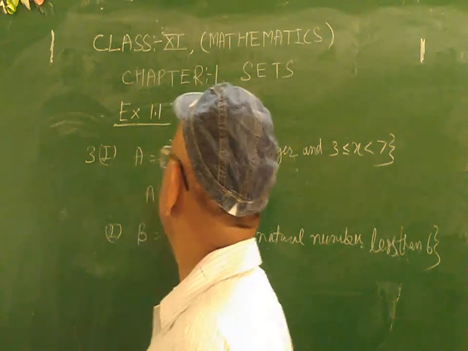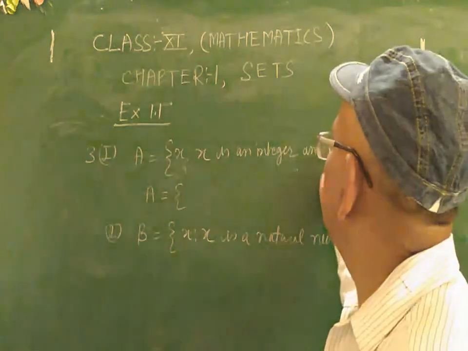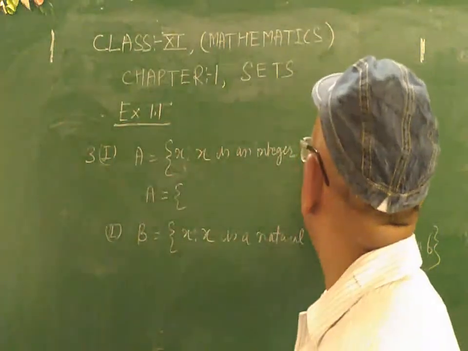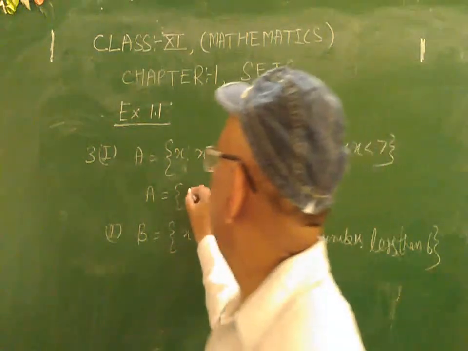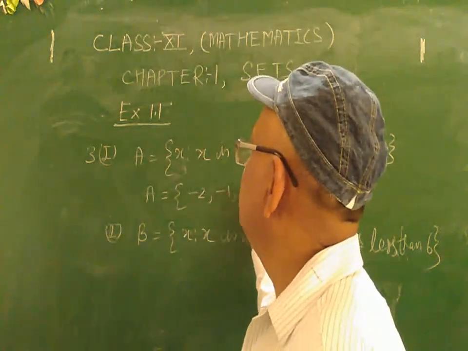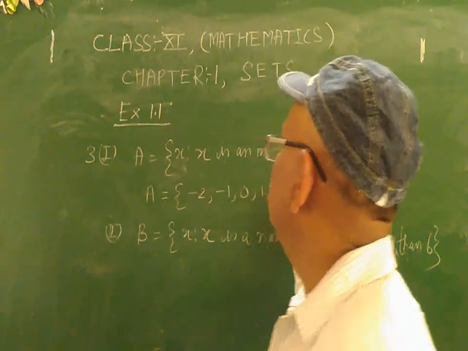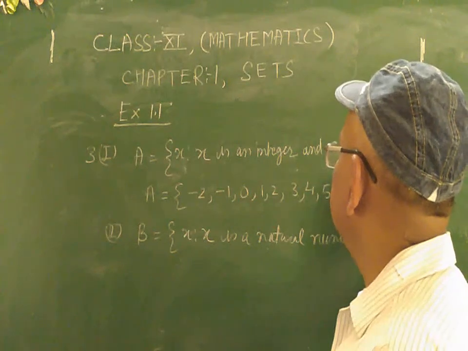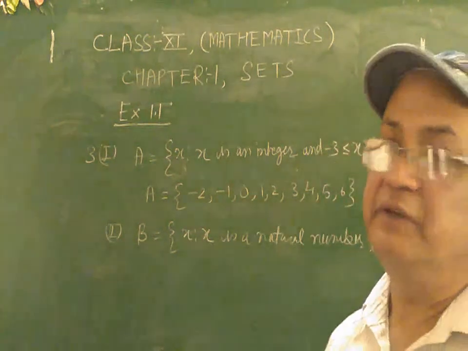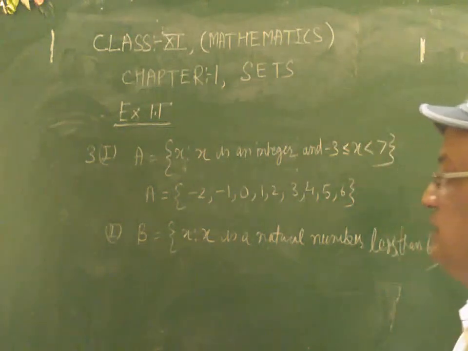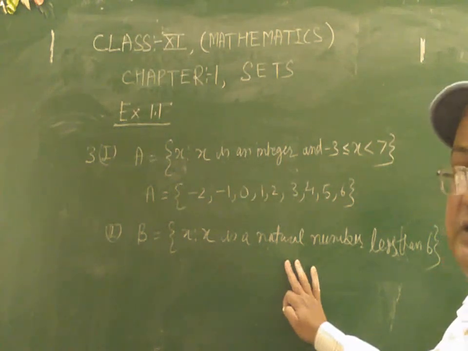So you must write x is greater than or equal to -3. So the first integer greater than -3 is -2. Then after -2: -1, 0, 1, 2, 3, 4, 5, 6. You will exclude this 7 because x is less than 7.